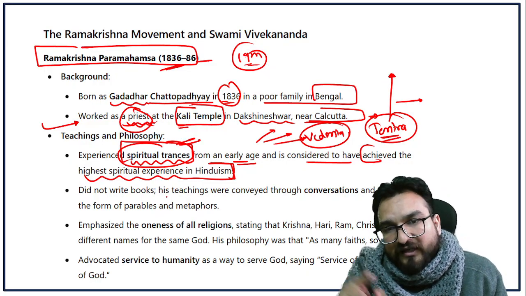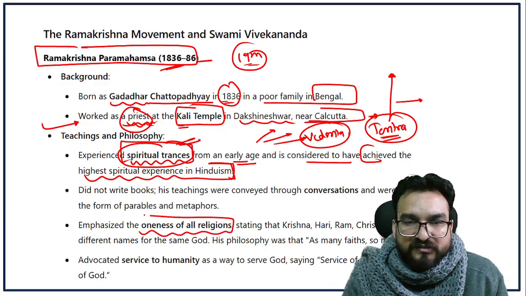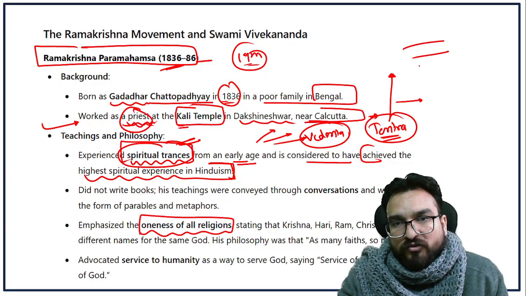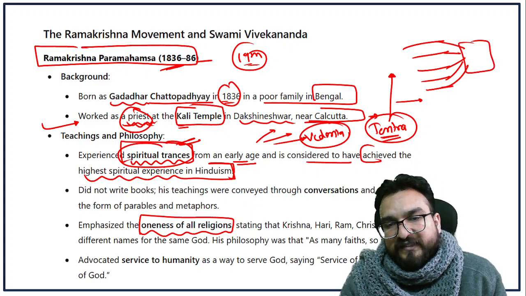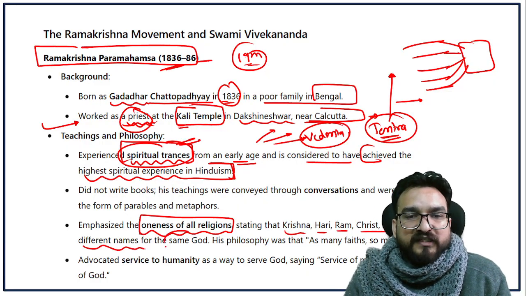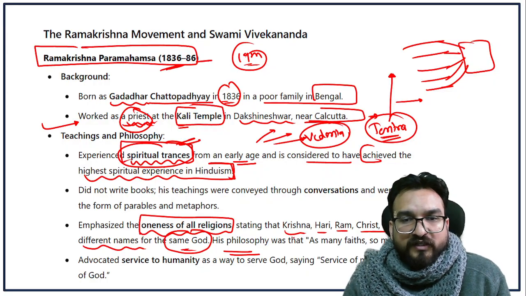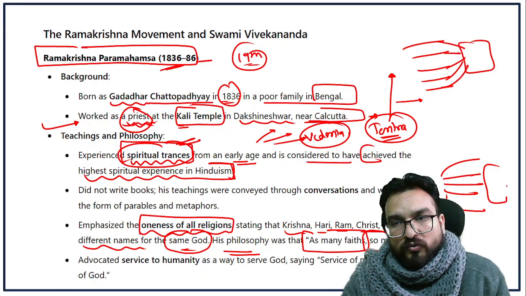So after learning everything, he understood that there is oneness among all the religions. Means that all religions, not only Vedanta, Tantra, but other religions are also taking you closer to whom? To God. So that's why he stated that Krishna, Hari, Ram, Christ, Allah are different names of the same God. So his philosophy was that as many faiths, so many paths. He was saying that paths may be different, but the goal is ultimate one. That is, God is one.